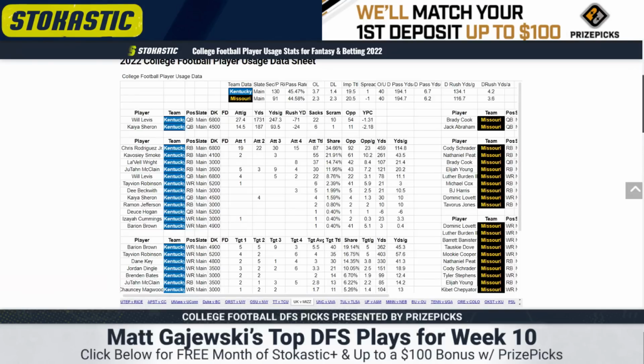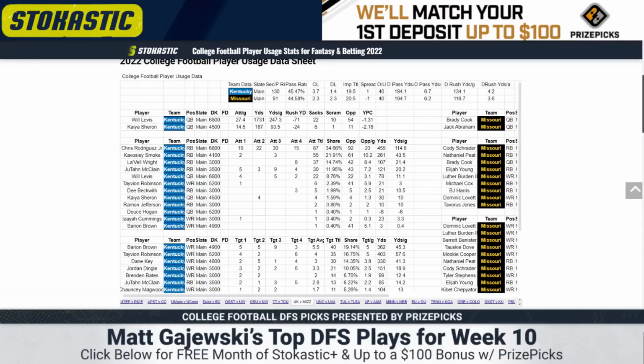He's awesome on the ground. He's really efficient. His role is solid. We just can't bank on the health right now. He might miss this game flat out. And last week, Kavosiey Smoke didn't play. I think we see some sort of timeshare between Ja'Tavion, McClain, Lavelle Wright. Again, I don't know who's healthy here. So this is a pure watch Kentucky pregame and see if Rodriguez plays. He's an outside consideration in tournaments. If not, it's probably a stay away.